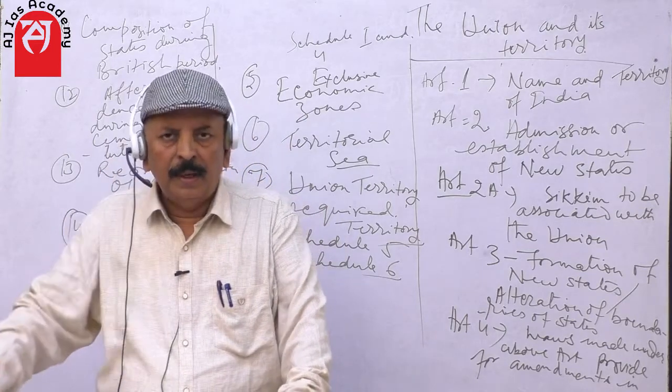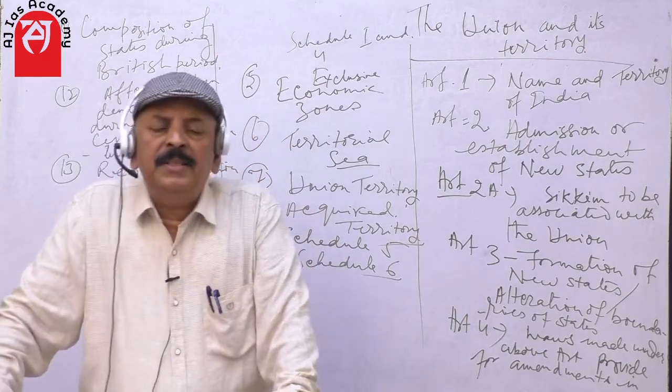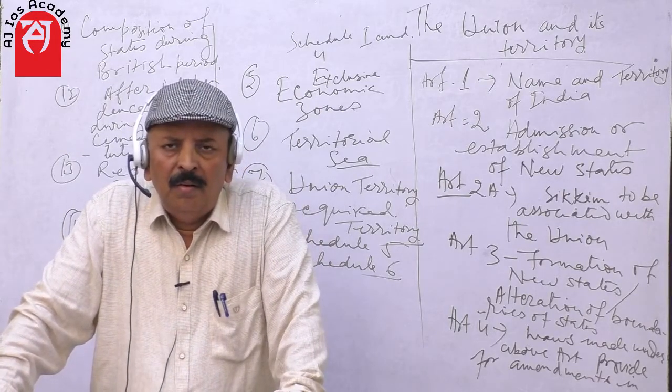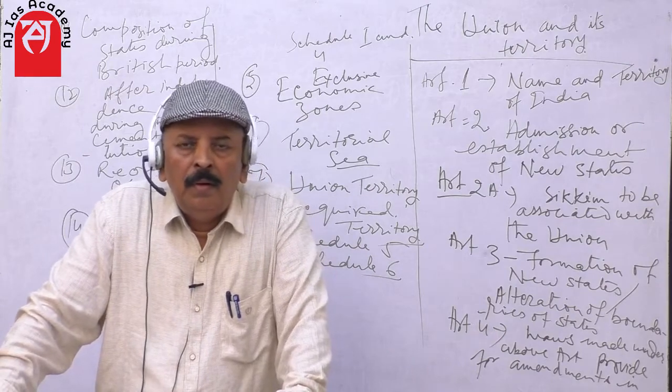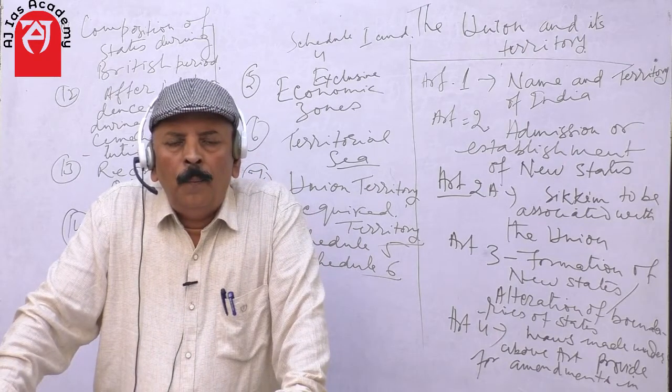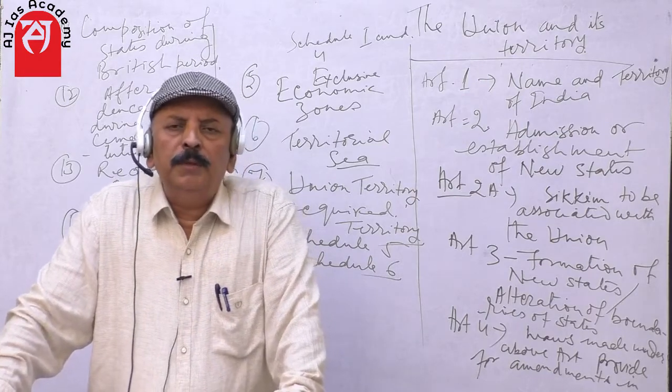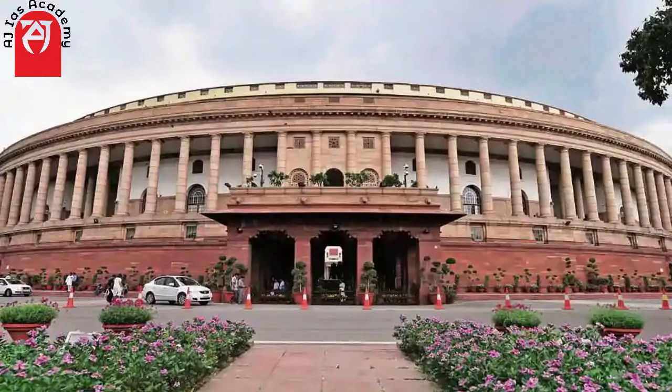Number 1. Number 2, any changes in the boundaries or merger must not be produced before Parliament directly, but that proposal has to be sent to the President of India.